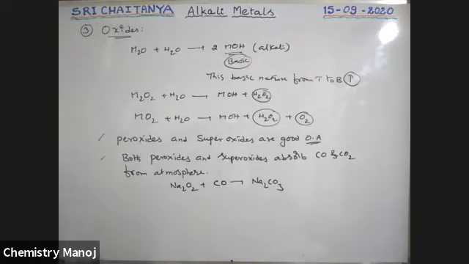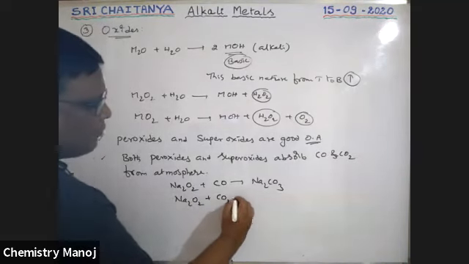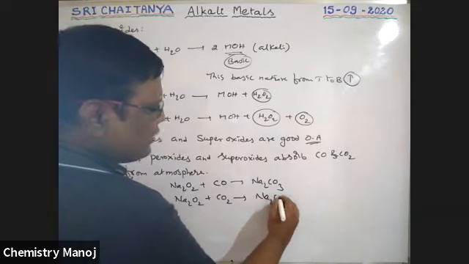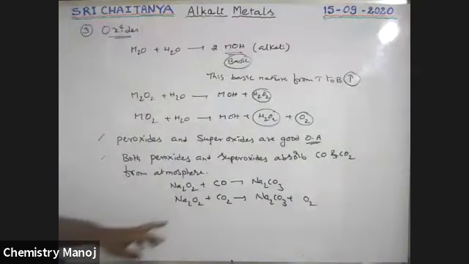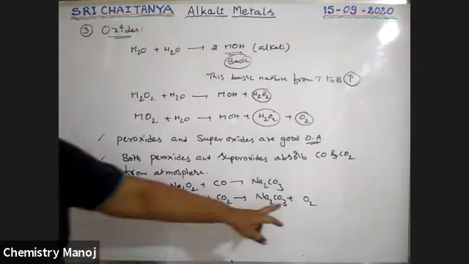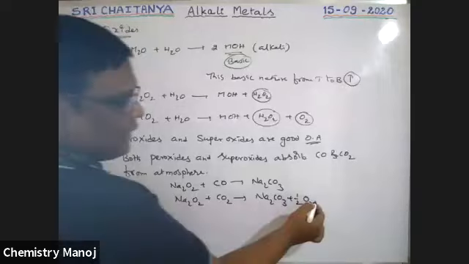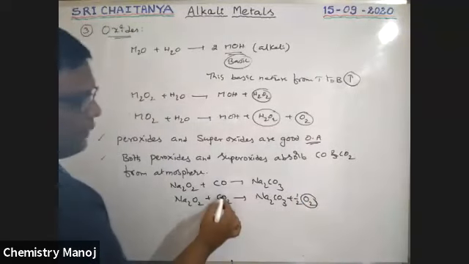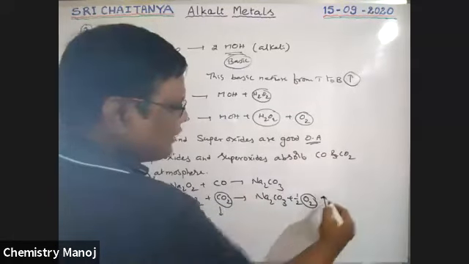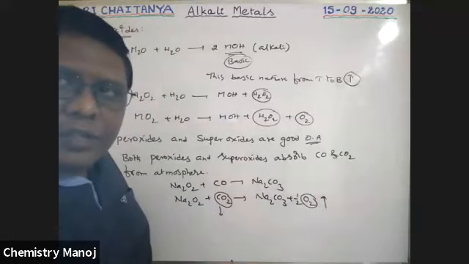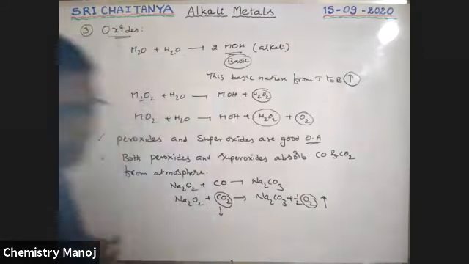Similarly, Na2O2 when reacts with carbon dioxide gives Na2CO3 and liberates half O2. So here oxygen gas is liberated. That means the percentage of carbon dioxide decreases and the percentage of oxygen increases in nature. Most important application.